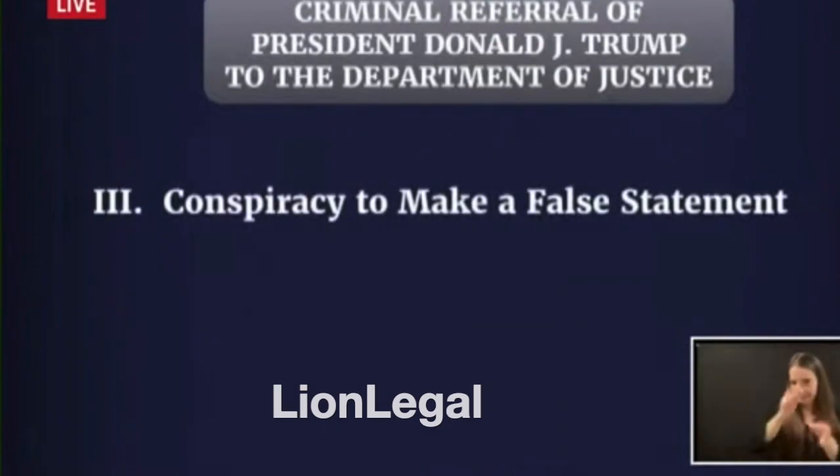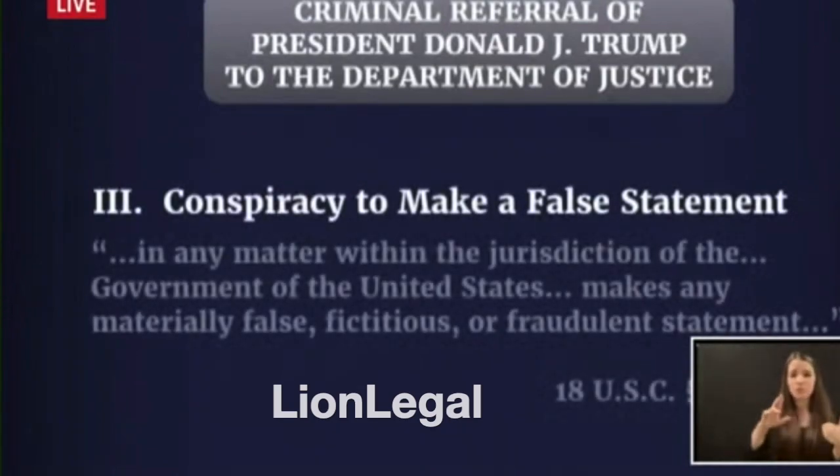We make a referral based on Title 18, Section 1001, which makes it unlawful to knowingly and willfully make materially false statements to the federal government. The evidence clearly suggests that President Trump conspired with others to submit slates of fake electors to Congress and the National Archives. We believe that this evidence we set forth in our report is more than sufficient for a criminal referral of former President Donald J. Trump and others in connection with this offense.